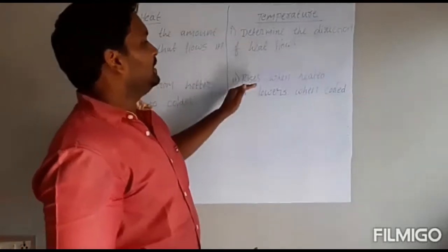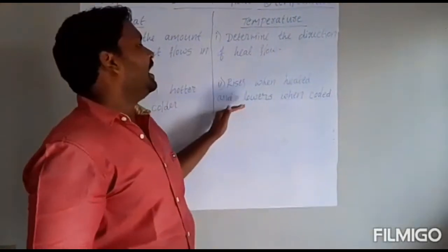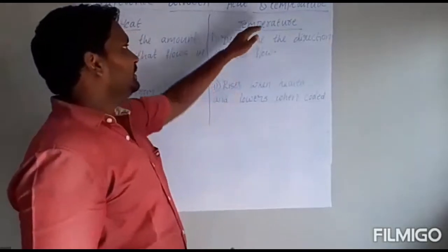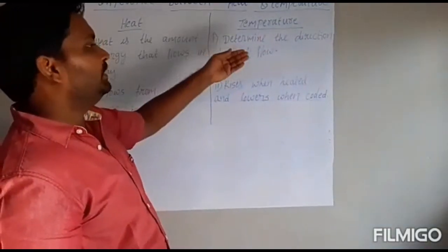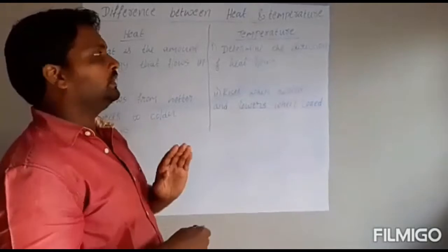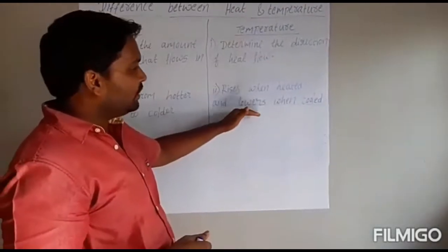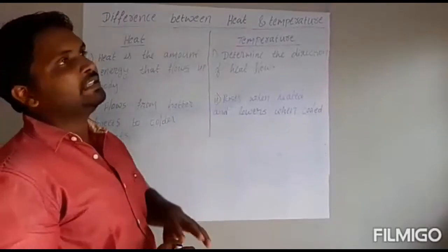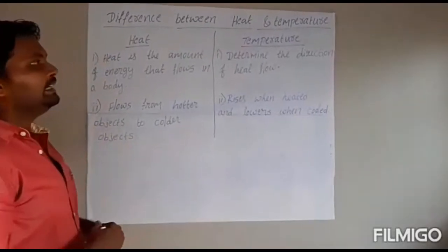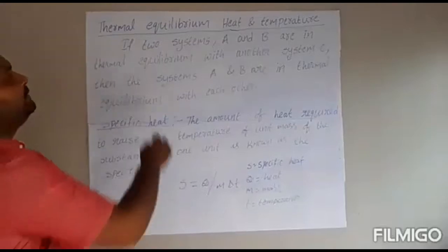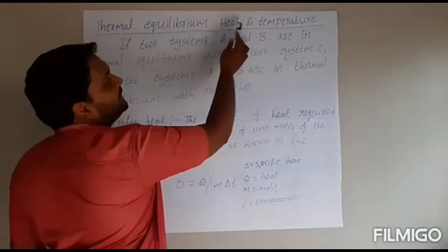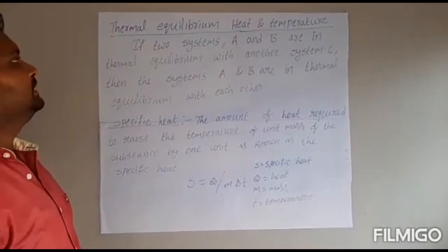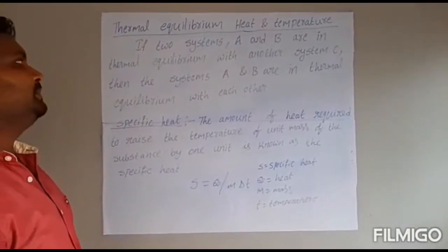And temperature rises when heated and lowers when cold. When the temperature is high, we can say hot. When the temperature is low, we can say cool. Okay, these are two differences we can say about heat and temperature. Now we will see thermal equilibrium.